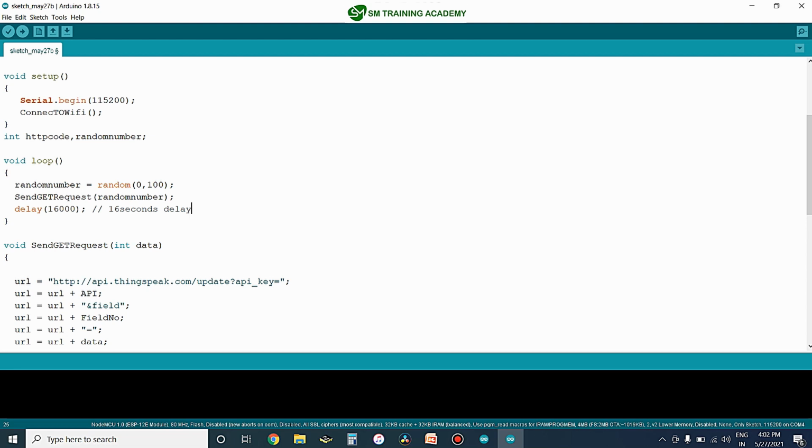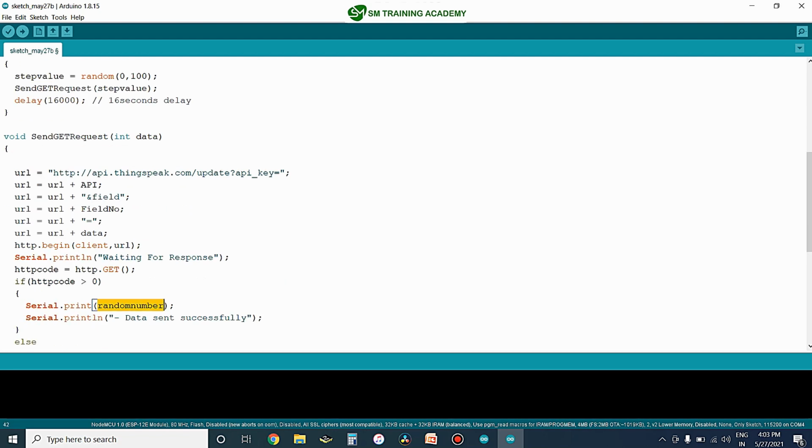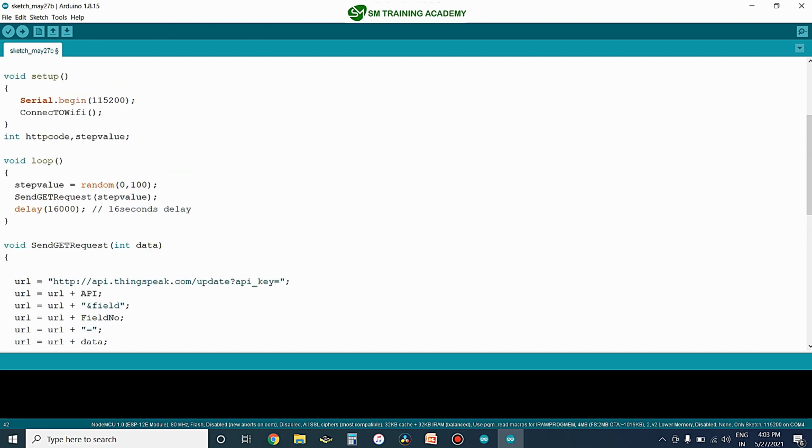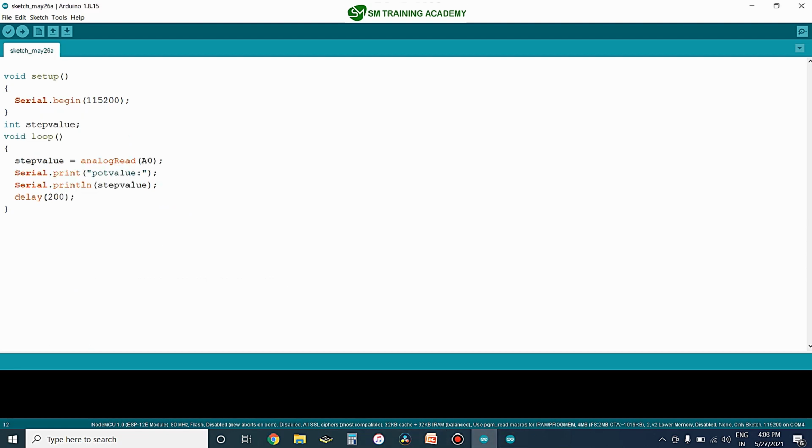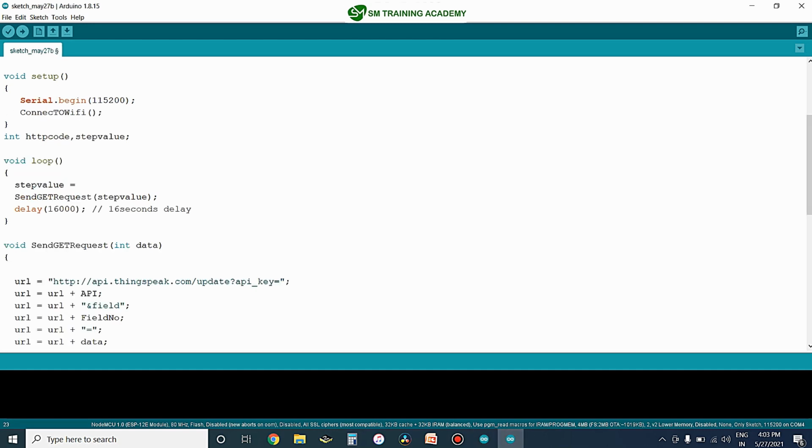What I'm going to do is rename this random number as step value for better understanding. So I'm changing this to be step value, this to be step value, and this one also to be step value. And here you can see I don't want the random number to be created. Instead, I just want to read the analog channel A0 as I have done over here. I'm going to copy this and paste it over here. And that's it about the program.